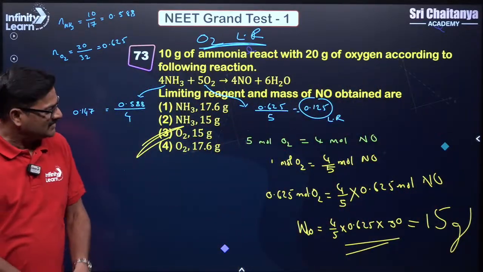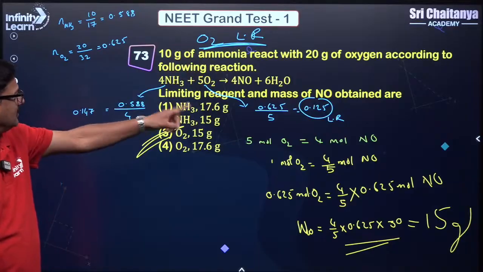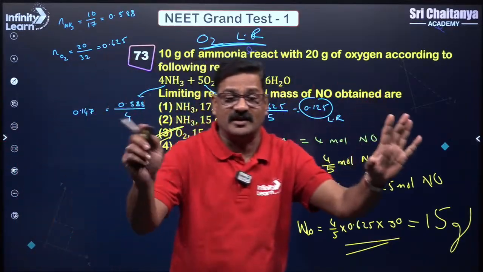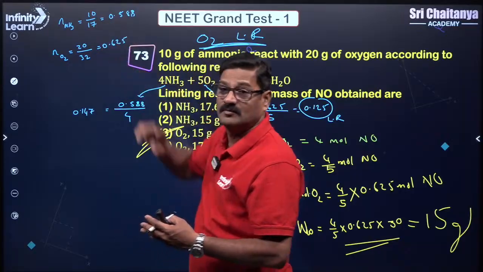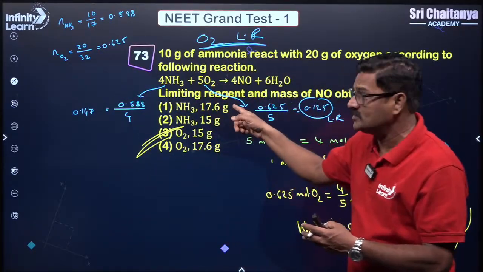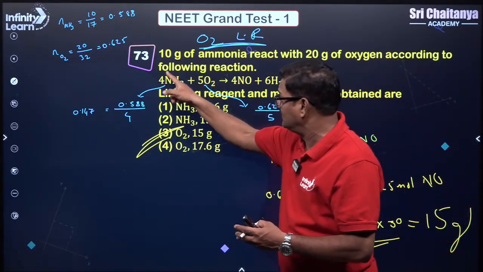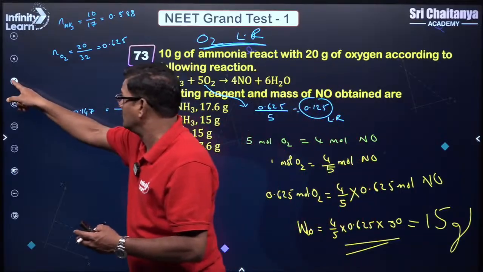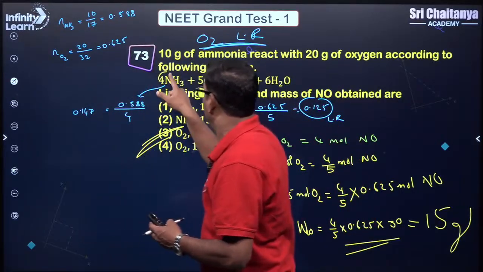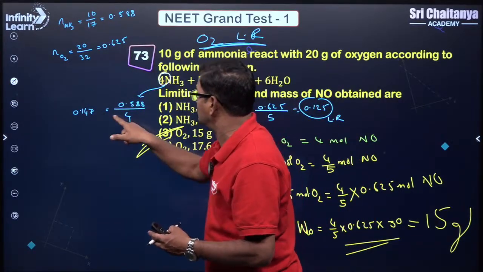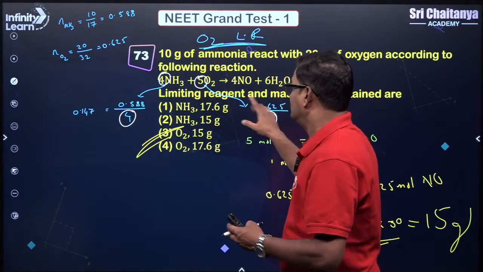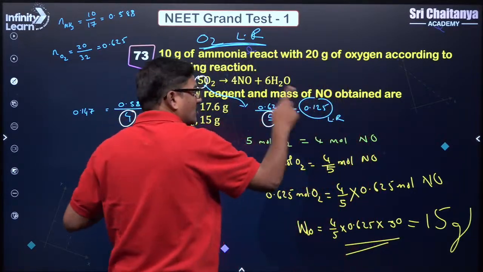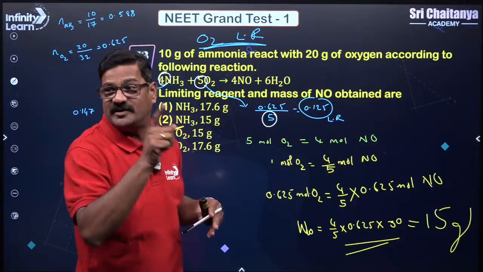Clear? It is going to be a super trick to find the limiting reagent. Initially calculate the available number of moles. The given number of moles is divided by the stoichiometric number. Then with the least division you are going to get the limiting reagent.